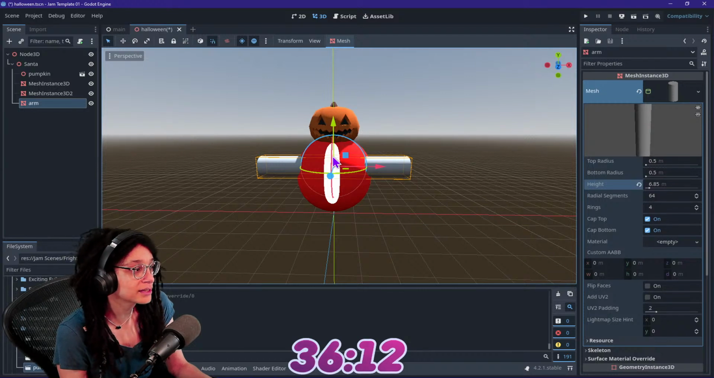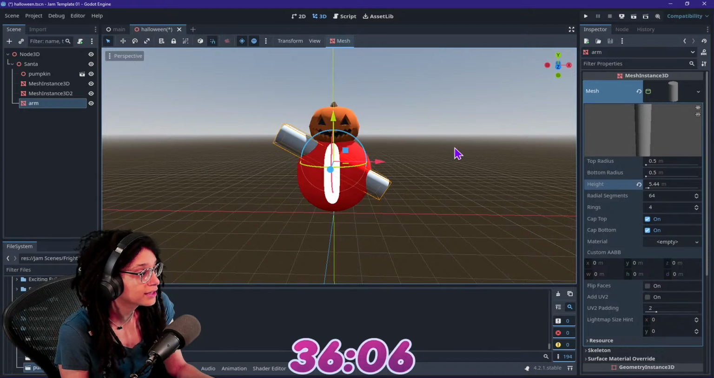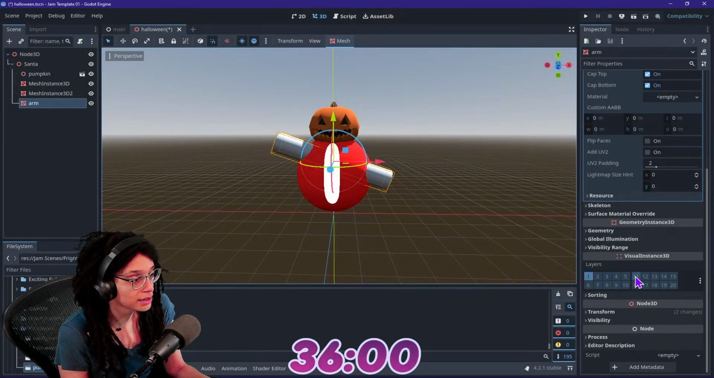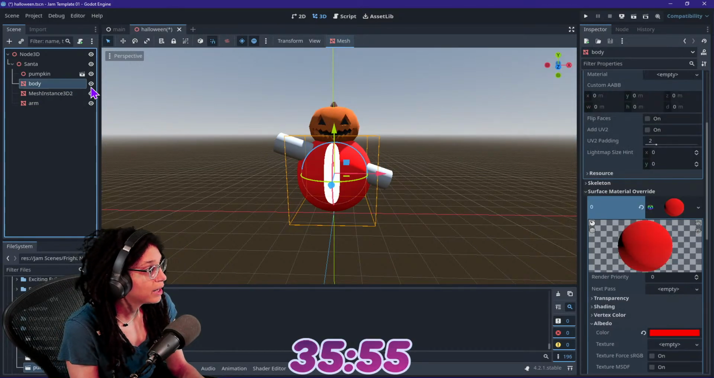Arms. It doesn't. I don't know. I kind of want it like this. I'm sorry, I do. Oh, look, it's kind of cute that way though. It's like it's saying hello. Hello, I'm a Santa pumpkin. I like it. Can we get the same material that we're using over here on the body?